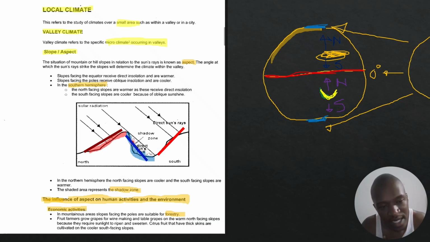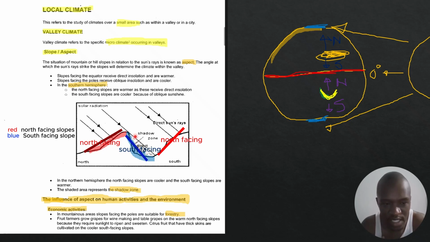But if you look at this side, this blue part, the shadow zone, this side of the slope receives indirect insolation, so it is cool. But since it does not receive intense heating, it still carries some moisture. So that's why forestry can thrive on this side, on the cool south-facing slopes. The cool south-facing slopes are suitable for forestry because they have some moisture. This side is cool and what? Moist. Okay.